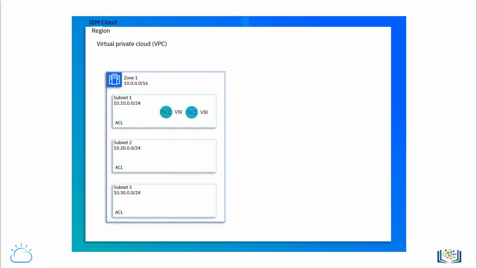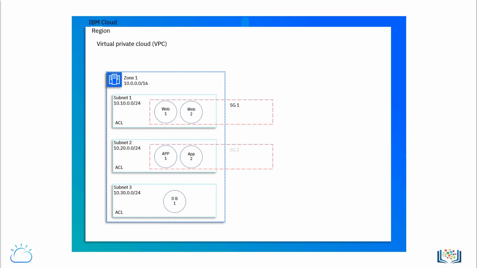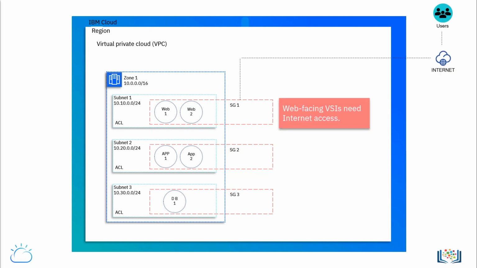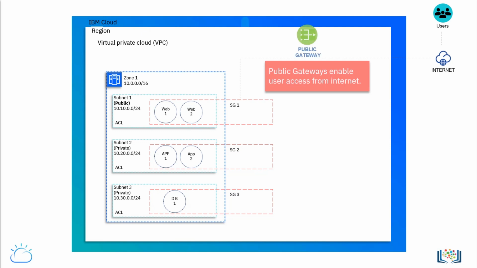Once you build a subnet, then it is time to add some VSIs and storage to it so that you could run your applications. Let's say you have a 3-tier application that requires web access VSIs, application tier VSIs, and back-end database VSIs. In this case, we would place the web-facing VSIs into one security group, the application VSIs in a second security group, while the database VSIs in a third security group. It goes without saying that the web-facing VSIs need internet access. A public gateway instance is added to the network to enable users access to the application in the internet tier.